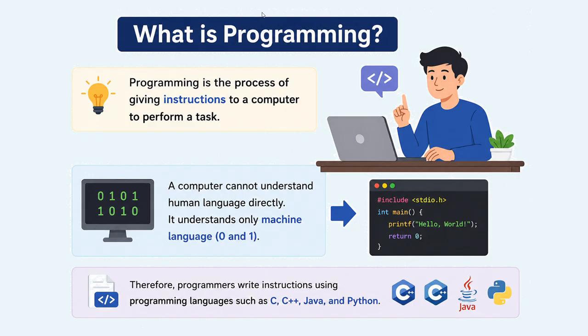Now, you may ask, can a computer understand English? No, a computer cannot understand human language directly. It understands only machine language, which consists of 0 and 1. So, programmers write instructions using programming languages like C, C++, Java, Python, etc. The compiler converts those instructions into machine language and executes them. So in simple words, programming means written instructions that tell the computer what to do.